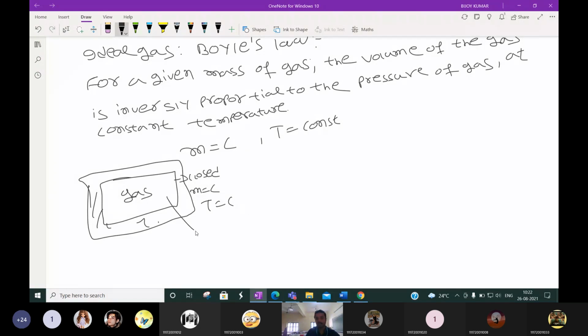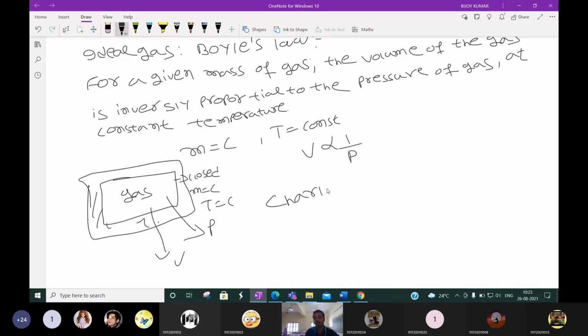At this condition, if you measure the pressure and the volume of the gas, for an ideal gas the volume comes out inversely proportional to pressure. This is called Boyle's law.